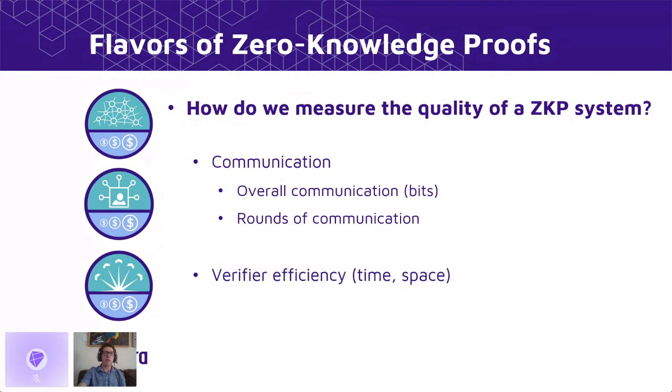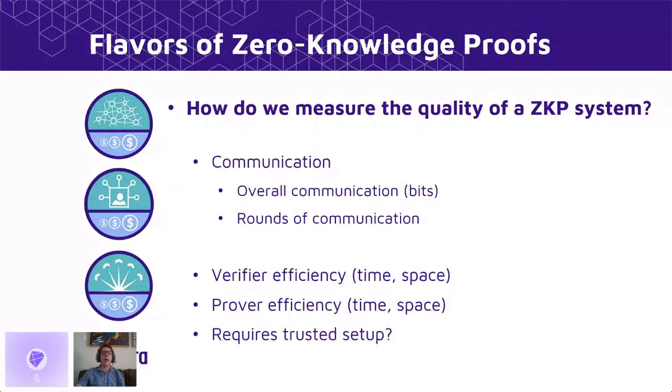We can also look at how efficient the verifier is. So how much time does it take the verifier to verify a proof, and how much space does it require in that verifier's memory in order to verify the proof? We can equivalently look at the prover's efficiency. This is an important metric to consider, although in general, it's more important to consider the verifier because verifiers are often on more constrained machines. And one of the most crucial things that we're going to examine in further detail is whether a zero-knowledge proof system requires some kind of trusted setup. If you don't know what that means, don't worry, because we're going to dive into it much deeper.